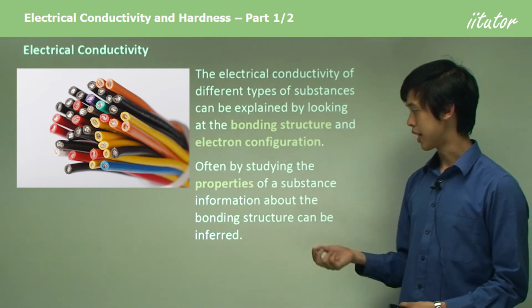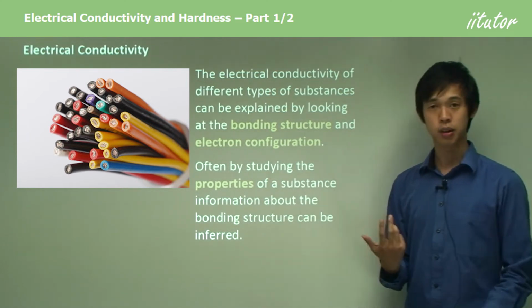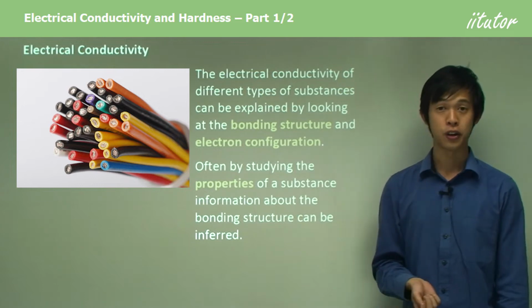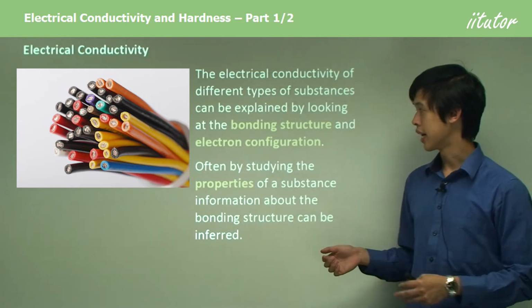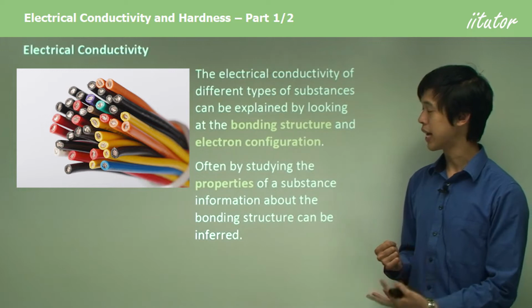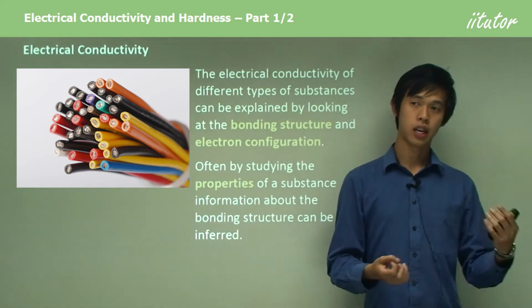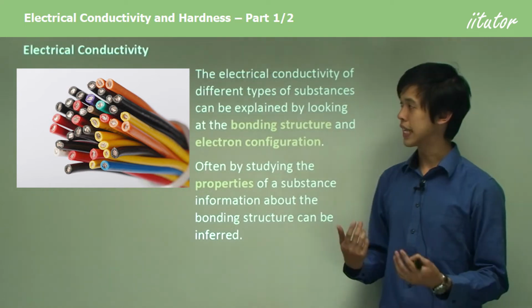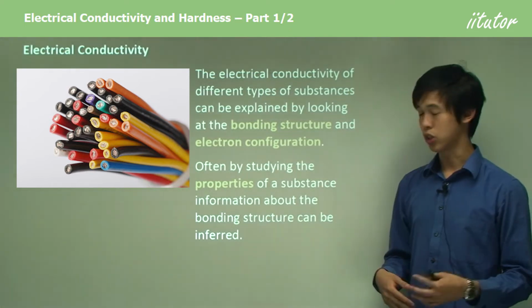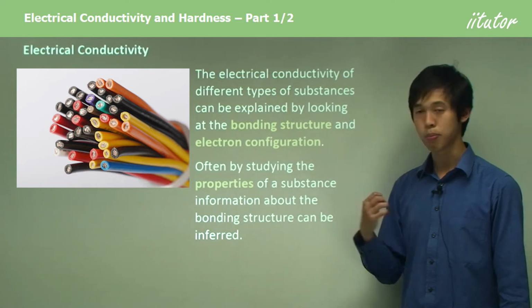Now, often by studying the properties of a substance, information about the bonding structure can be inferred. You could go one of two ways. You could say, look, we have this property, we can explain that property because of the bonding structure. Or if you had a new material that you didn't know anything about, you could use electrical conductivity to learn something about the way that its bonding structure is.